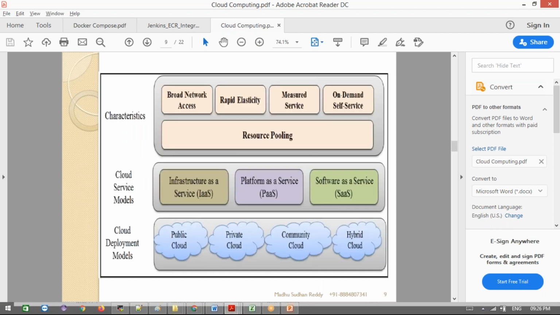What are the basic concepts of the deployment models and service models? The deployment models are public cloud, private cloud, community cloud and hybrid cloud. The service models are infrastructure as a service, platform as a service and software as a service. Then the characteristics, which are the advantages.